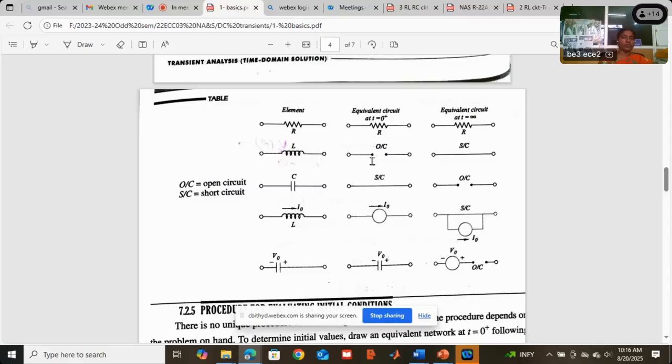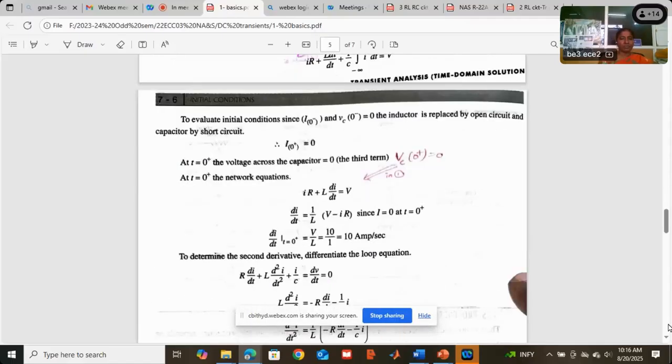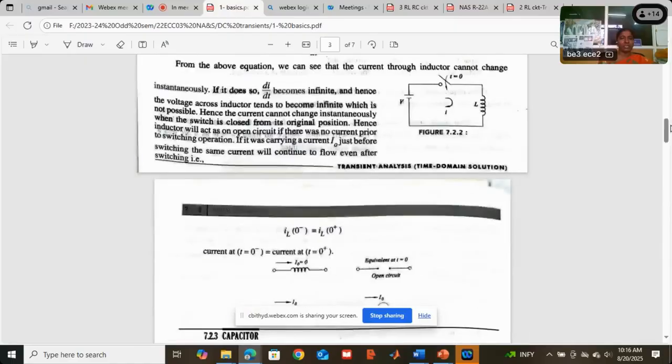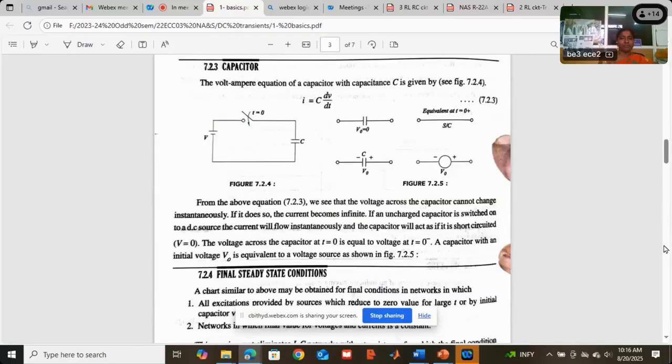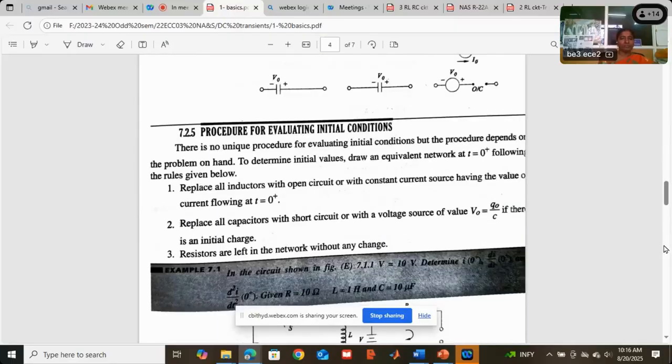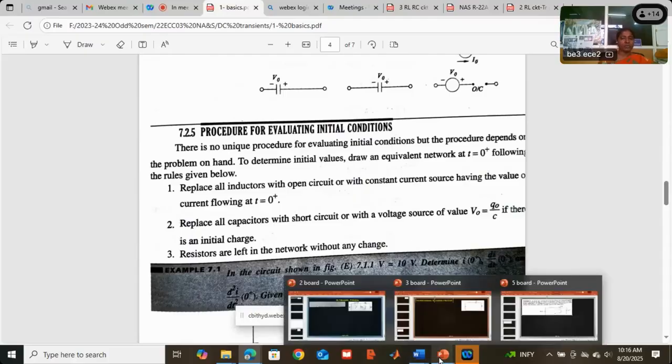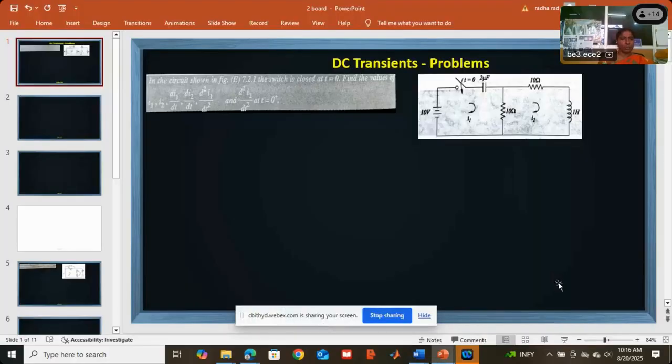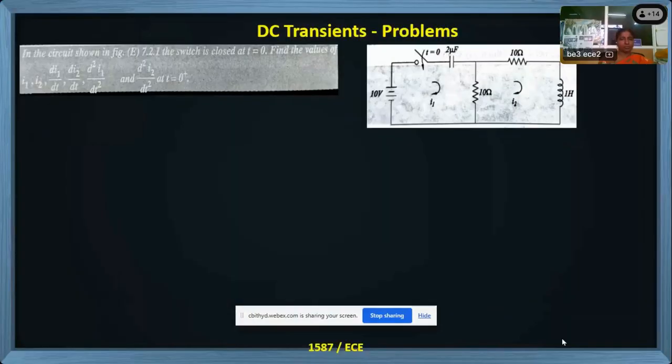Okay, these are the main 2 points we will remember. Based on this, one problem yesterday we have completed. One problem we have completed, calculating current I and the first order derivative of I and the second order derivative of I at t equal to 0 plus, means after the switch is turned on. Now I am going to the next problem. Next problem in the same DC transients.